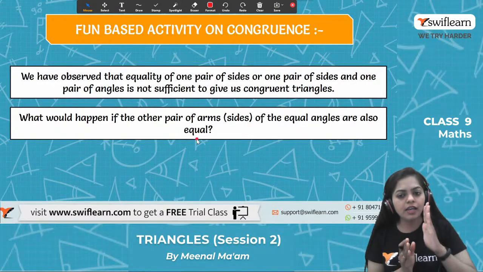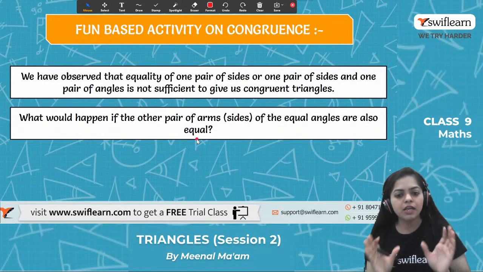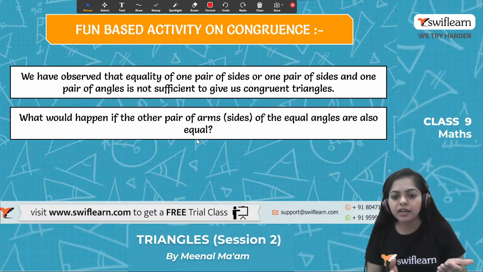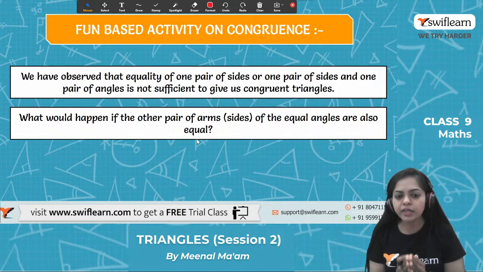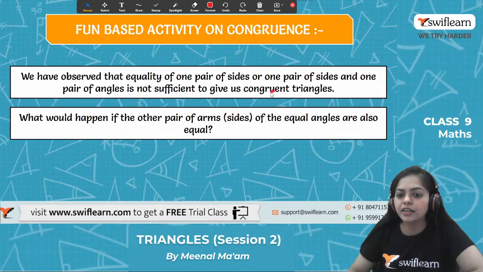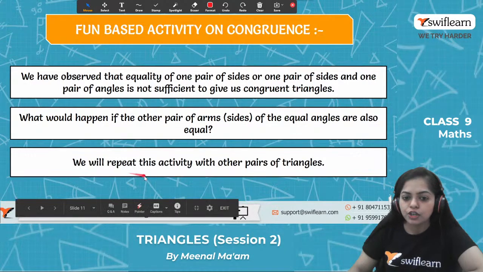We saw that one pair of sides and one pair of angles are equal. But what will happen if one more side becomes equal? Then is this information sufficient to tell us that these two triangles are congruent or not? Let's have a look. We will repeat this fun activity once again with another pair of triangles. All right, let's have a look.